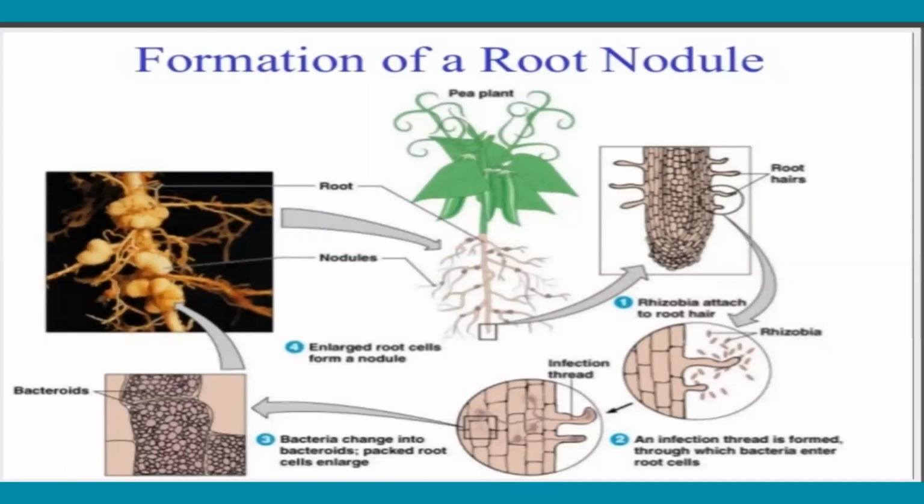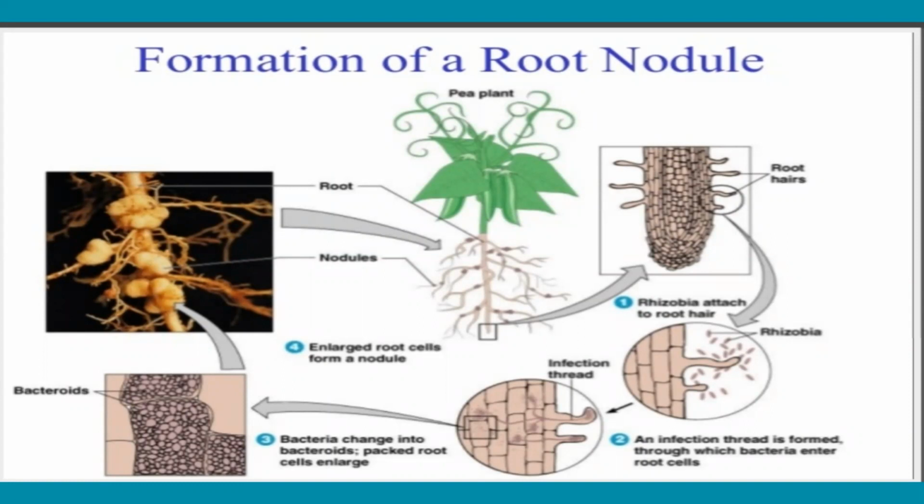The bacteria reproduce greatly inside the thread. The bacteria are liberated into the cytoplasm and stimulate the cortex or pericycle cells to divide again and again. Due to such divisions, proliferation of tissues takes place and a mature nodule develops.